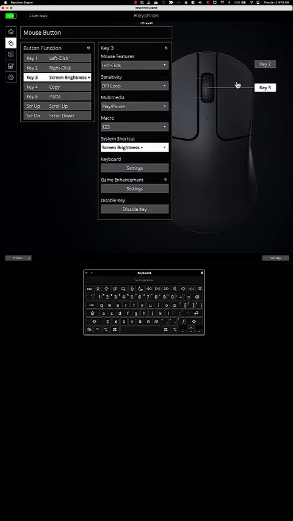Let's assign that to the key 3 middle button. 1, 2, 3. Now I'll click the button, and as you can see below in the keyboard monitor, 1, 2, 3 is getting clicked.